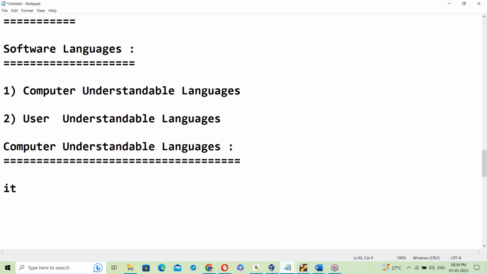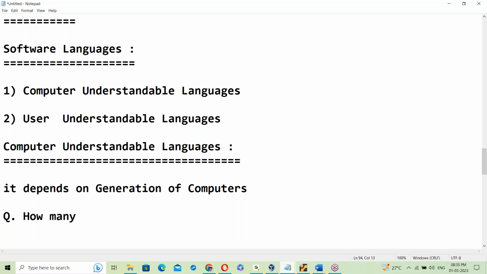It depends on the generation of computers. Now again a question for you. How many generations of computers are there? Anyone have an idea?